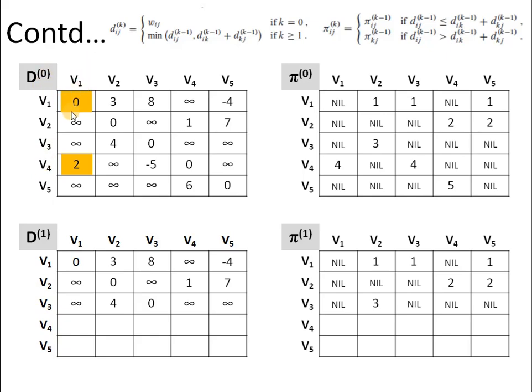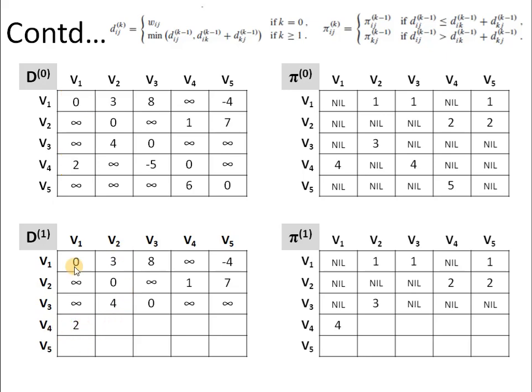So basically we are trying to add up the values 2 and 0. And the previous value is already equal to 2. And the summation is also going to give us the value 2 only. So there will not be any change in this entry. Then we have to compute V4 to V2.